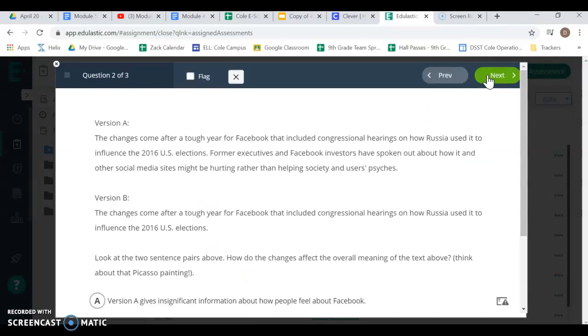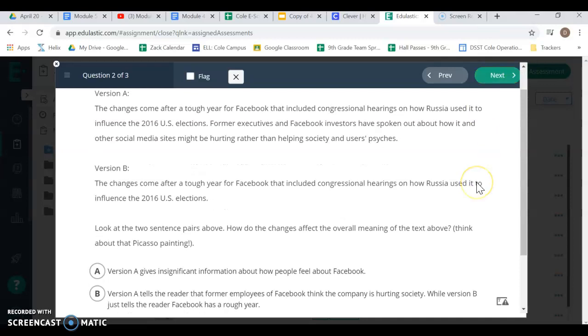Question 2. Version A. The changes come after a tough year for Facebook that included congressional hearings on how Russia used it to influence the 2016 U.S. elections. Former executives and Facebook's investors have spoken out about how it and other social media sites might be hurting rather than helping society and users' psyches.